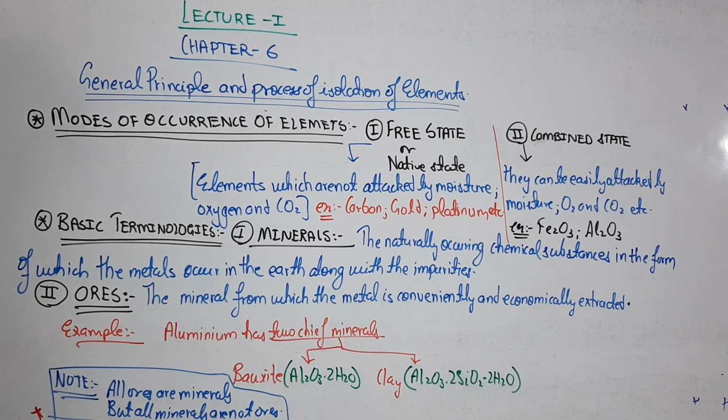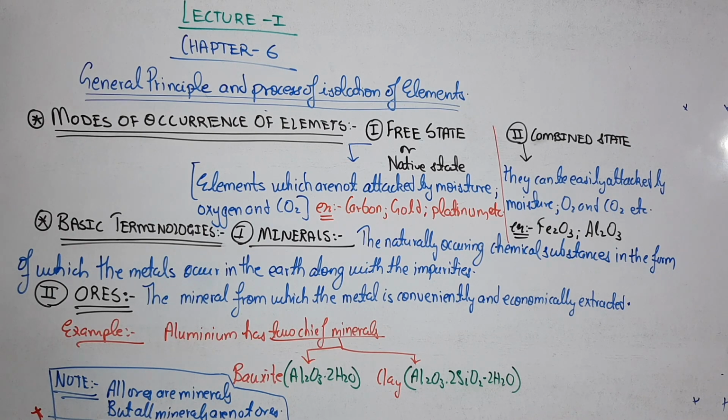If in the earth crust I want to take out aluminium, and I go and take out a 1 kg piece of aluminium, that piece is basically not pure aluminium, because it contains many earthy impurities which are known as gangue, stuck with that aluminium piece, as well as many other unwanted metals.